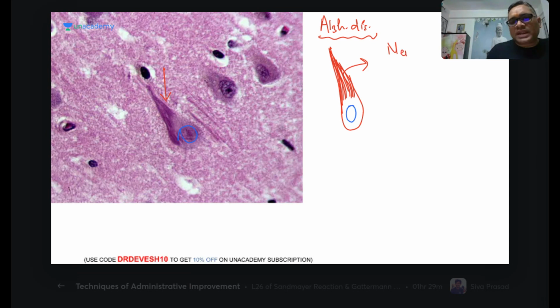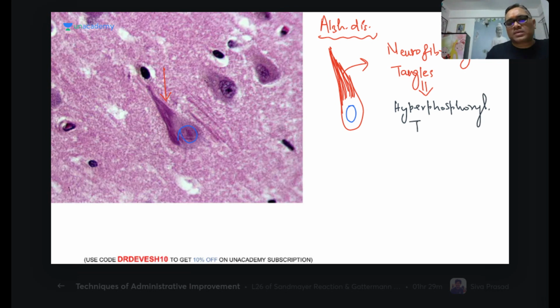These are neurofibrillary tangles. Neurofibrillary tangles are hyperphosphorylated tau protein. That is also one important MCQ. What are neurofibrillary tangles? These are hyperphosphorylated tau proteins, right? So hyperphosphorylated tau proteins, neurofibrillary tangle, right?